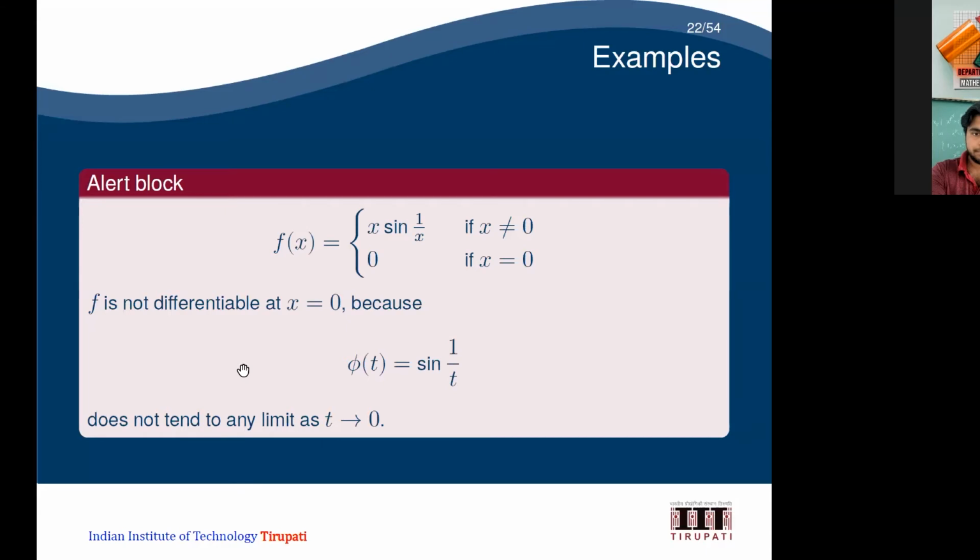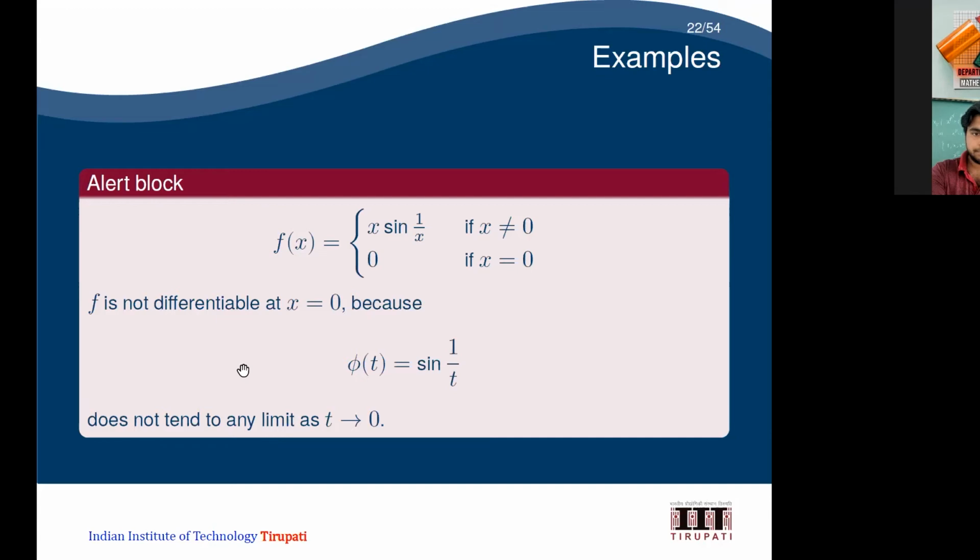Then according to the definition of Rudin, I can define phi of t as t sin 1 by t minus f of 0, divided by t minus 0. I am going to find f dash of 0, whether it exists or not. Because at x equal to 0 the function value is 0, I have t into sin 1 by t minus 0, divided by t minus 0. Then t gets cancelled, so I get sin 1 by t.